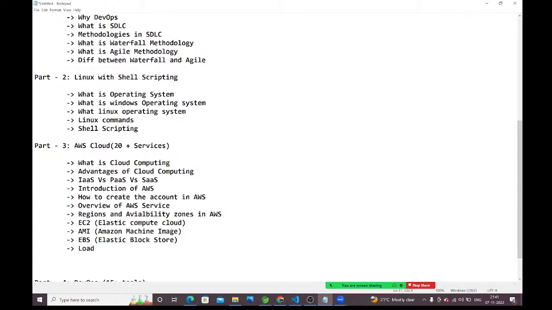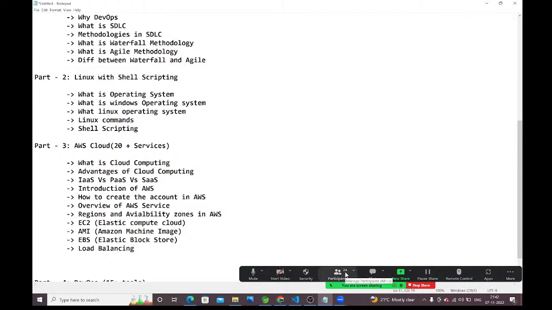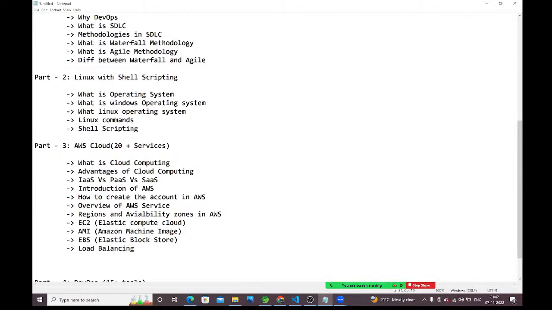Very, very important things. Load balancing. I want to balance the traffic. I want to balance the load. I want to distribute the load to multiple servers. In real time, we will deploy our applications in multiple servers, not in a single server. Suppose you take the Facebook application, that is a worldwide application. YouTube, Facebook, these are worldwide applications, so millions of requests will come for those applications. If you deploy those applications in a single server, what will happen? Because of the heavy load, that server will sometimes crash.